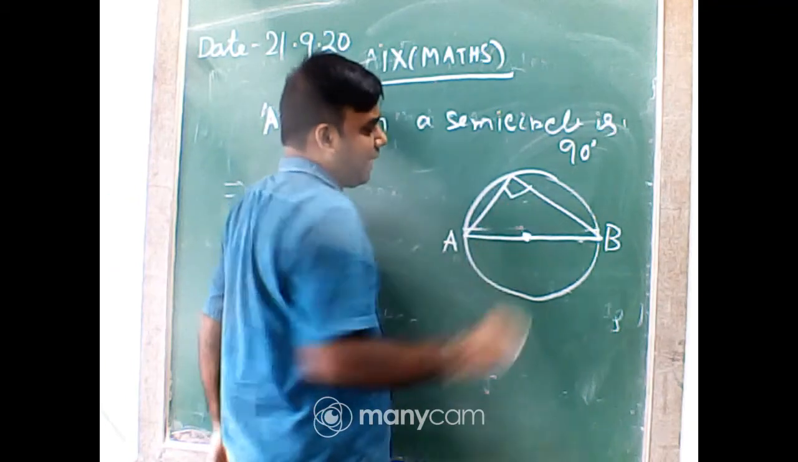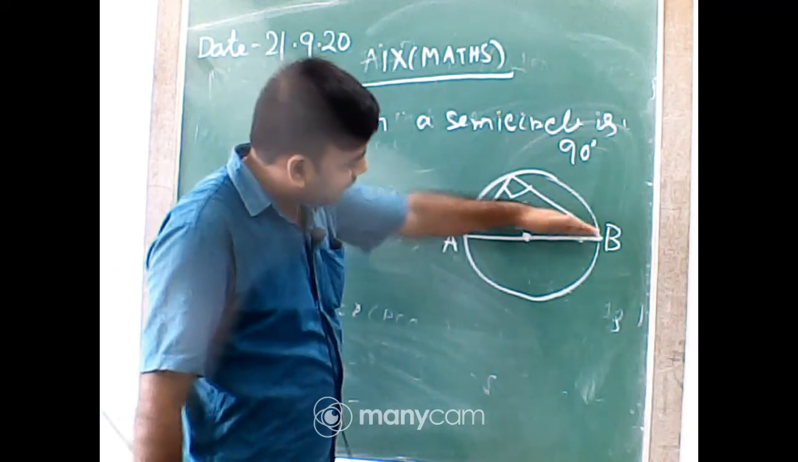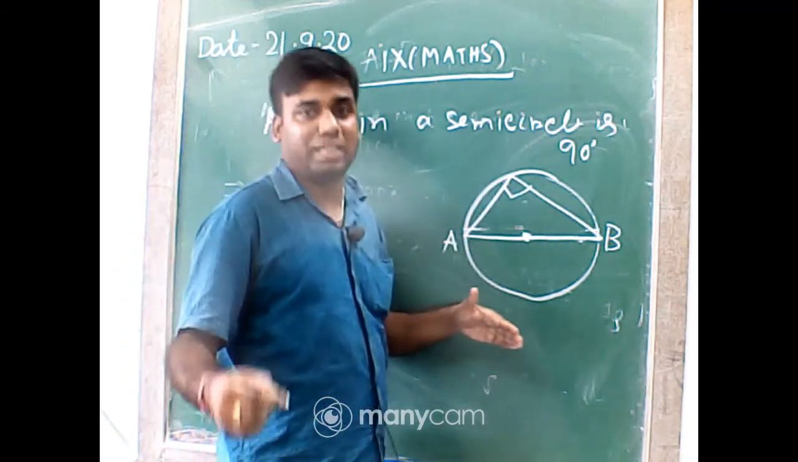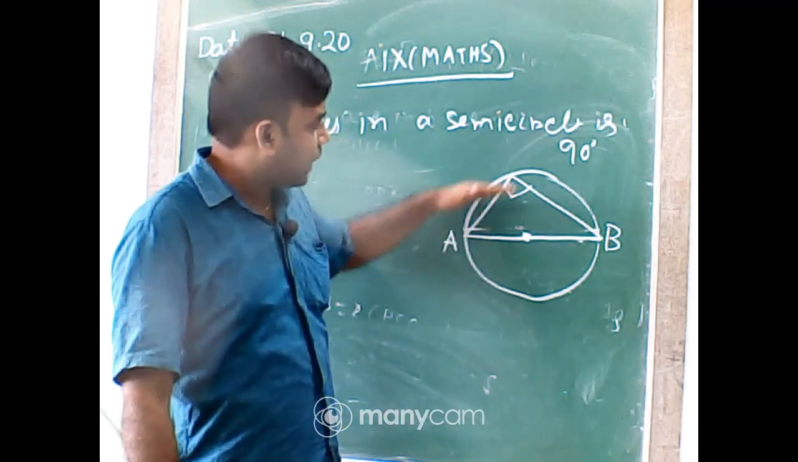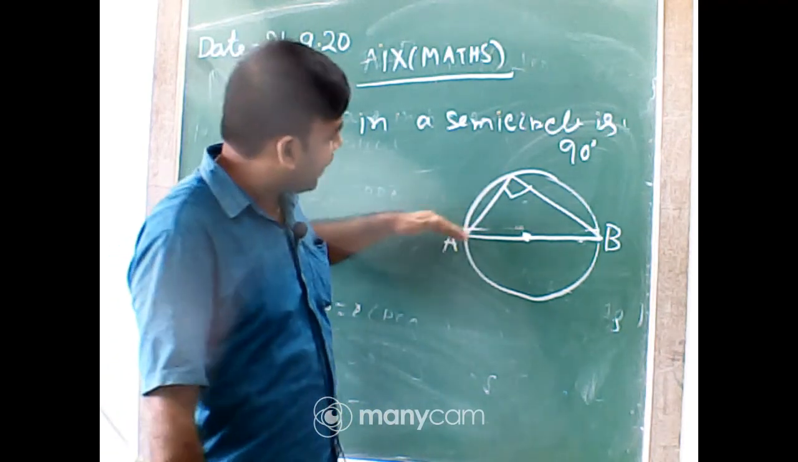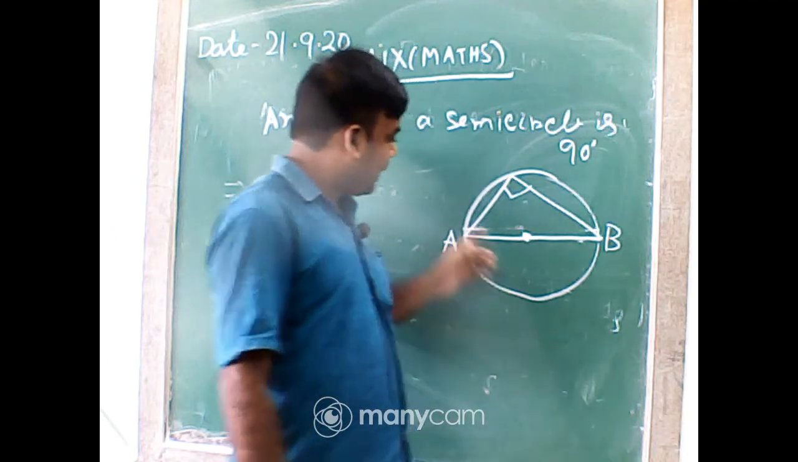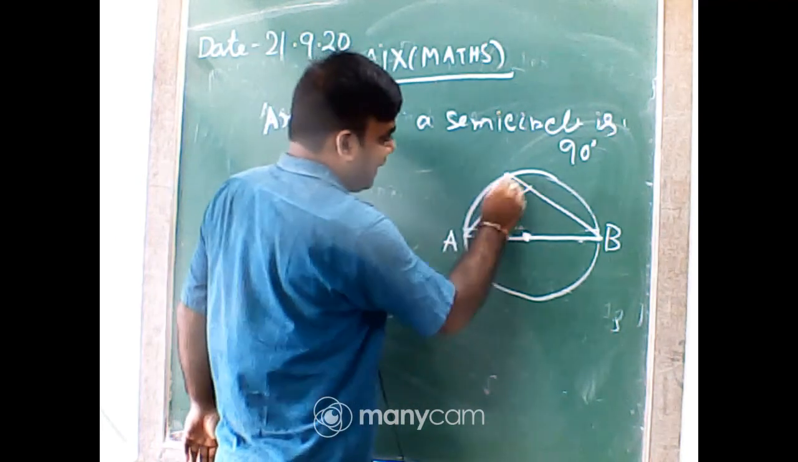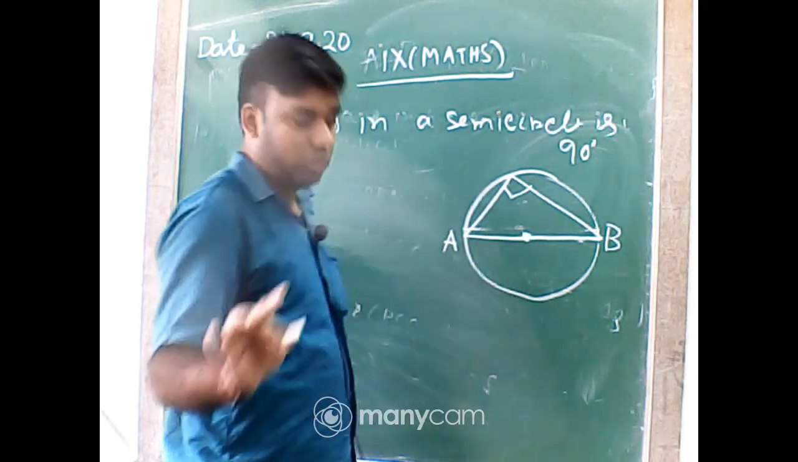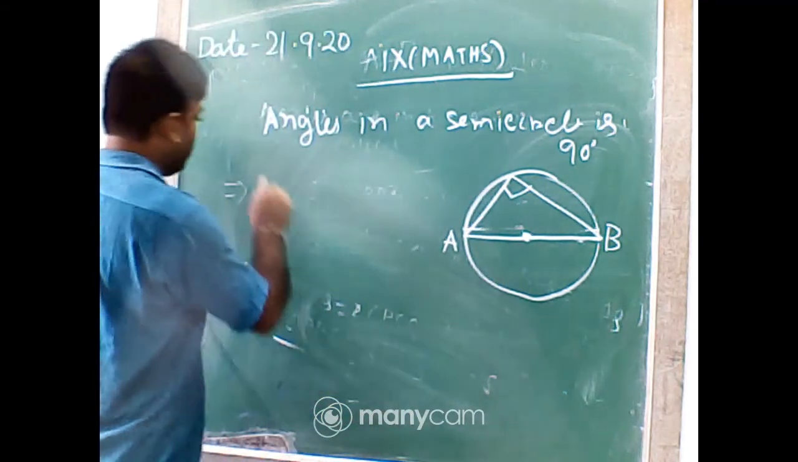We will prove that the upper angle is 90 degree, because the diameter divides the circle into two semicircles. That's why the upper angle is 90 degree. We will prove it. Okay, got it everyone? Now look at the board.